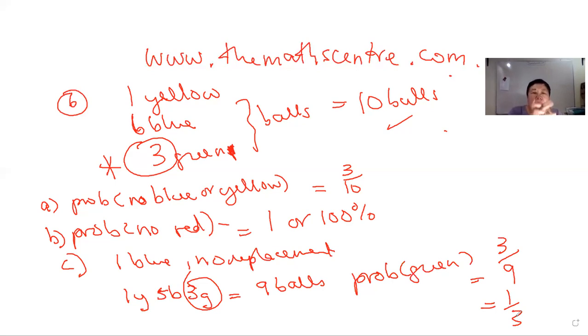Okay, so people, this concludes our second lesson in simple probability for IGCSE Maths. I'll see you next time, and we'll do a little bit more involved problems for probability.